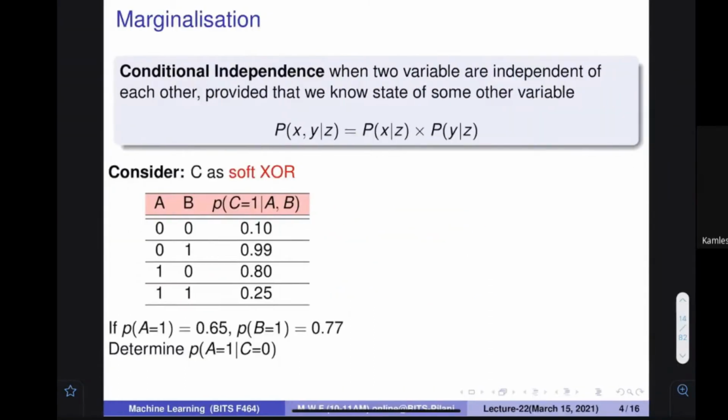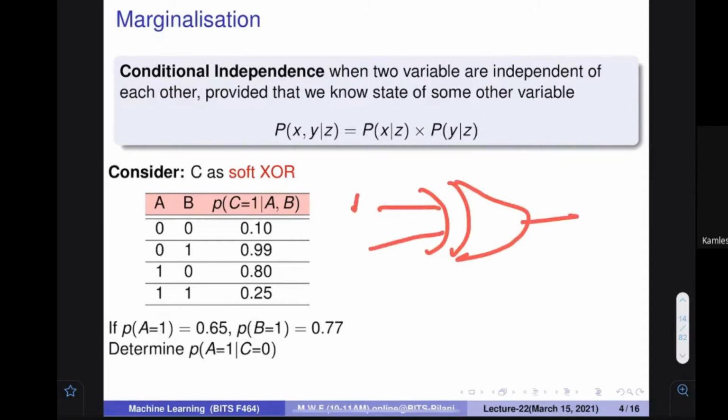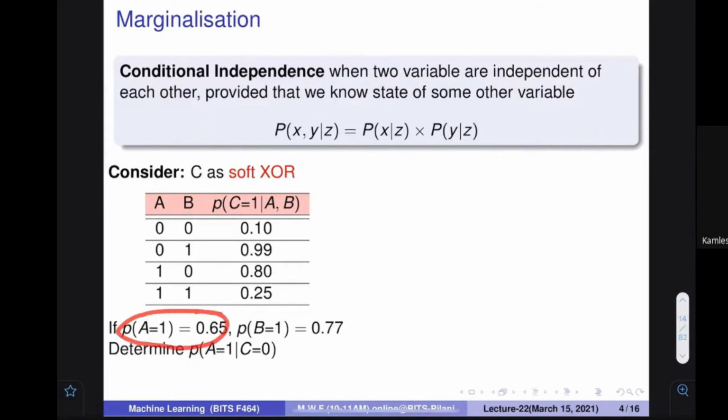Any problem in this particular table? Let's assume that I'm feeding A is equal to 1 with the probability 0.65, and B is equal to 1 with the probability 0.77. So in this particular circuit, I'm going to feed A and B, where the probability of A is equal to 1 is 0.65, and B is equal to 1 is 0.77. Can you tell me the probability of A is equal to 1 given C is equal to 0?